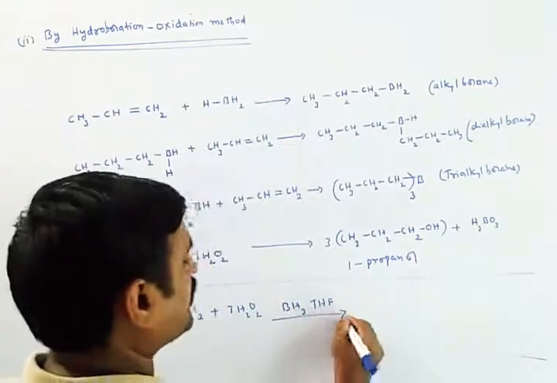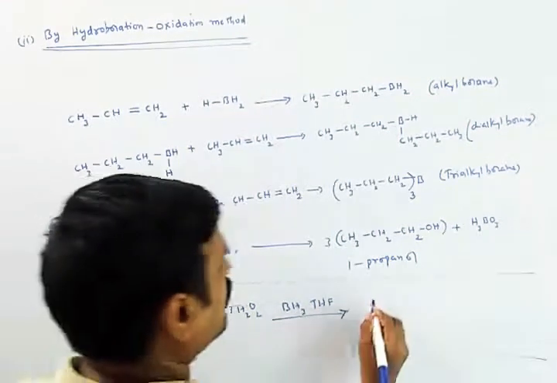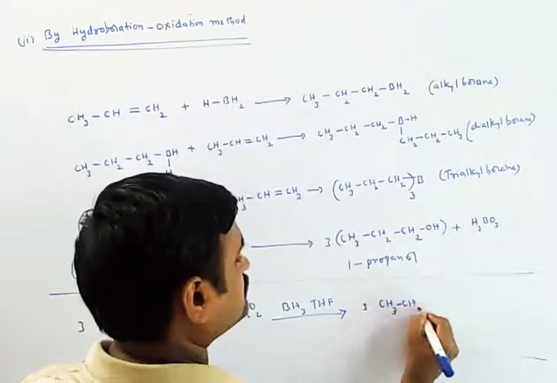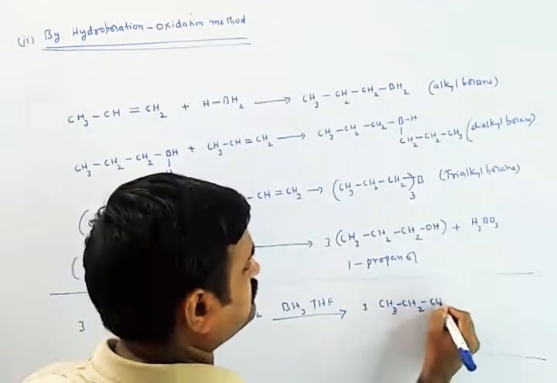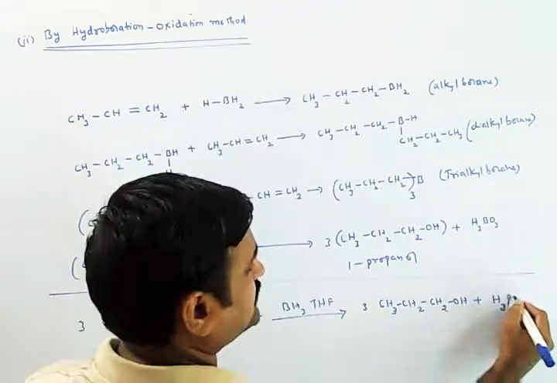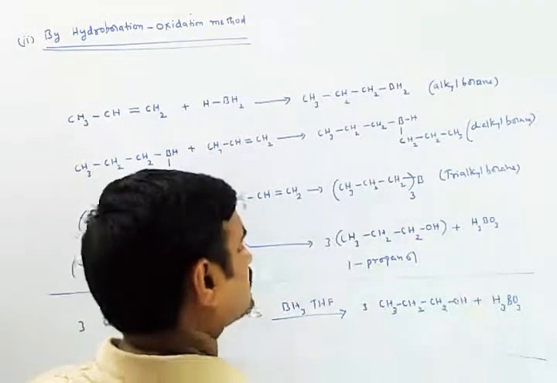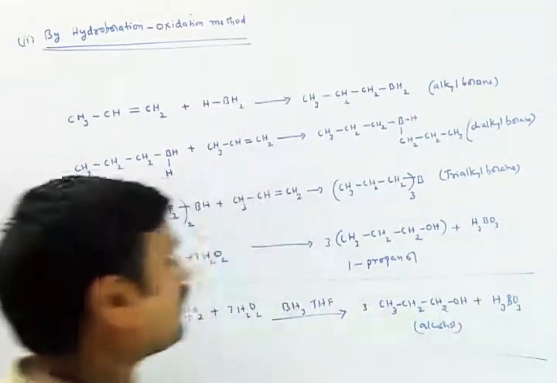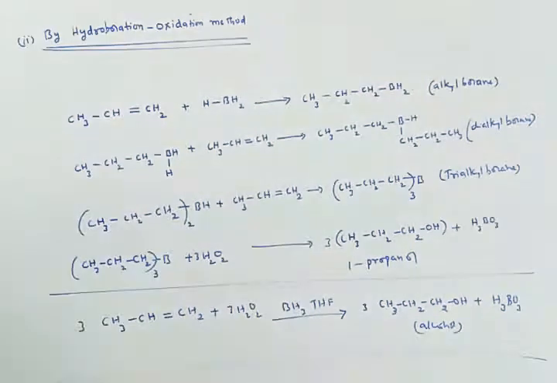So what is the product you got? That is 3 CH3CH2CH2OH plus H3BO3. So this is the final product, that is nothing but primary alcohol obtained in this hydroboration oxidation method.